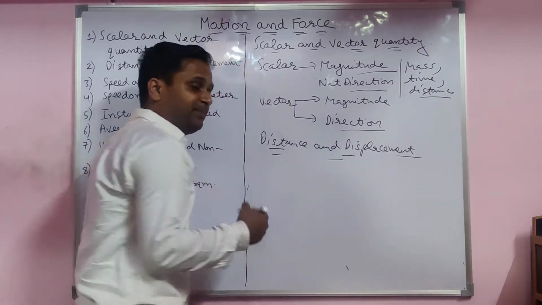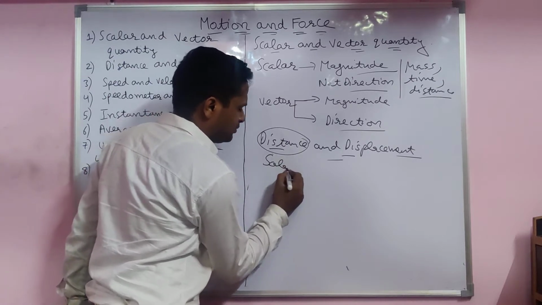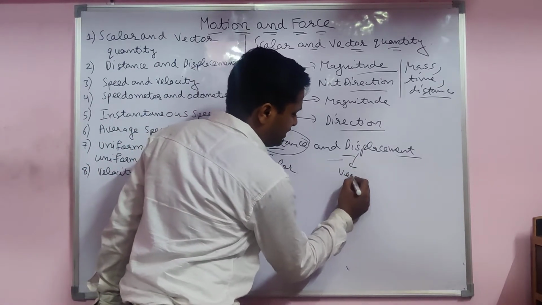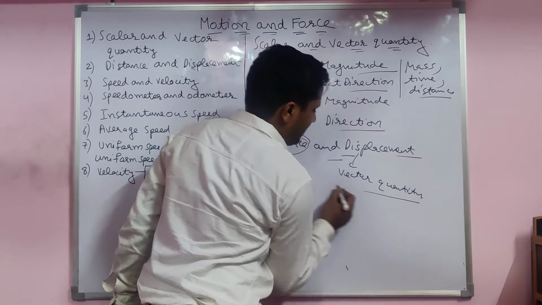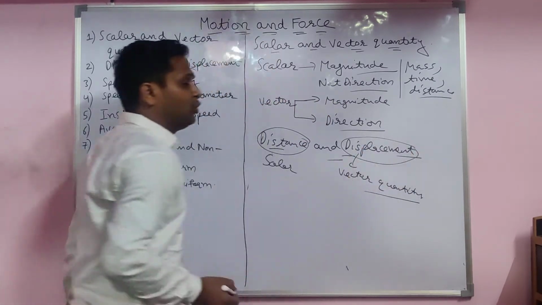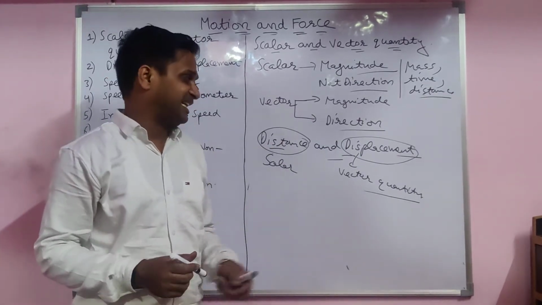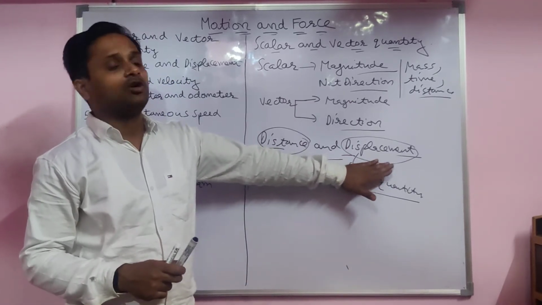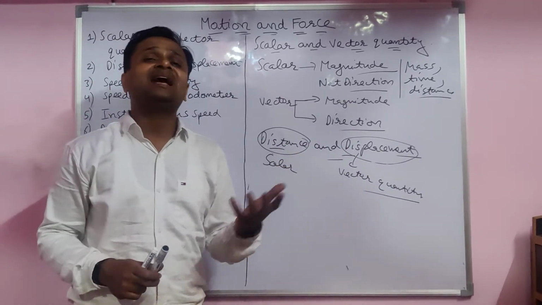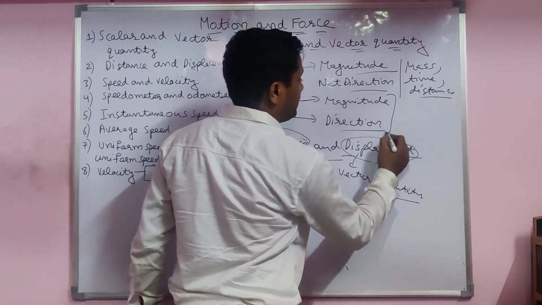Both are actually the same terms. But one is a scalar quantity and the other is a vector quantity. Actually, in this we have to include direction. In this, you do not include the direction, only magnitude. This term has magnitude also and direction also. This has only magnitude.